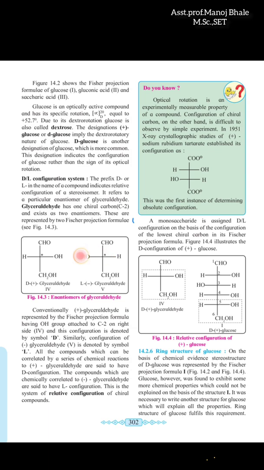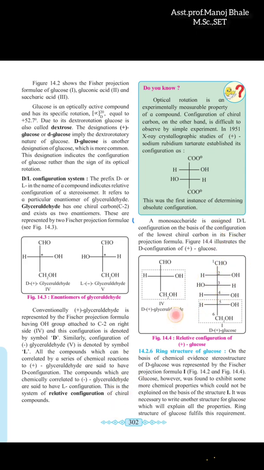L means OH on the left hand side. Also we use the symbols: plus means dextro, minus means levo. D form means OH on right hand side, L means OH on the left hand side. So these are some important things.